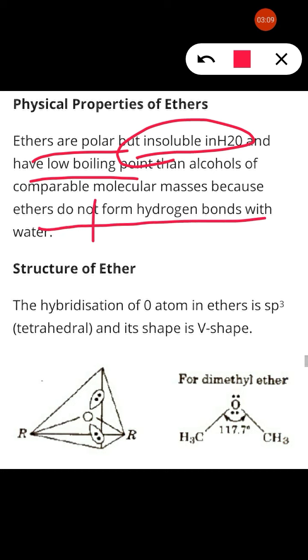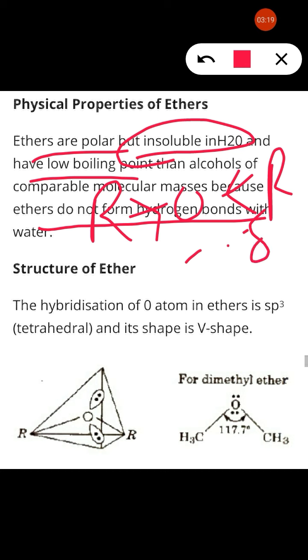And also, beta, in ROR, R is an electron releasing group, so it releases electrons to increase the electron density at oxygen. Due to this electron density, it is less stable, so its boiling point is very low as compared to alcohol.